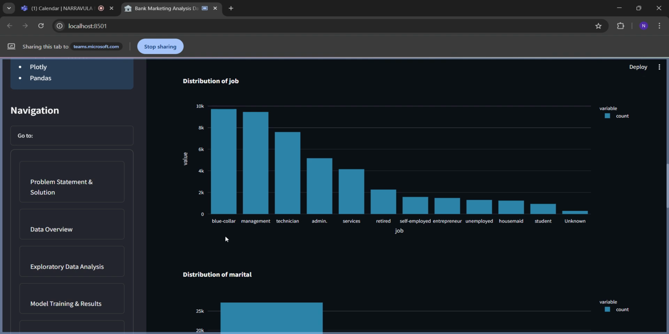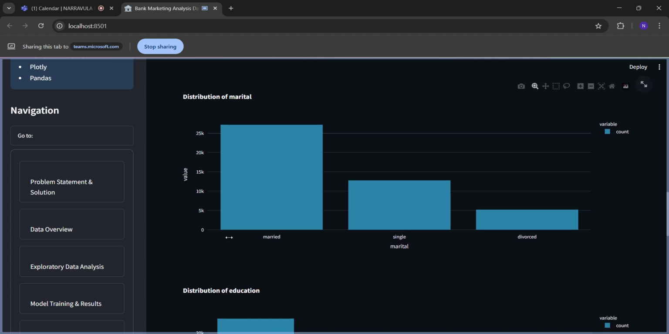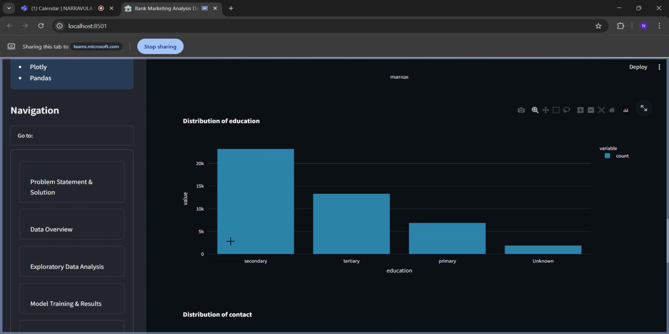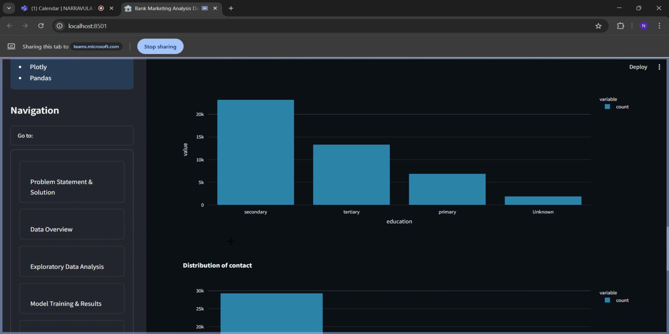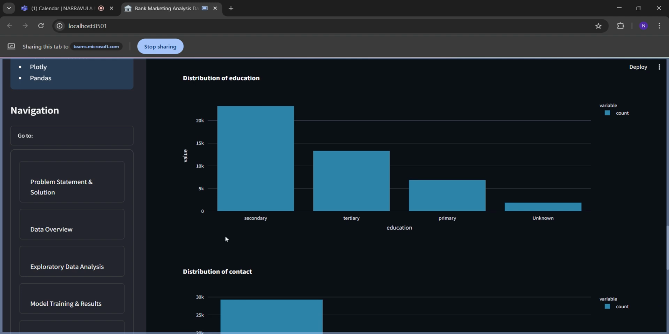Now coming to marital status, people who are married will think about term deposits for their future development, but singles and divorced people will not care that much because they want their own beneficial things. And now coming to education, secondary education level people have a higher term deposit rate, because they have to think about the future and all.